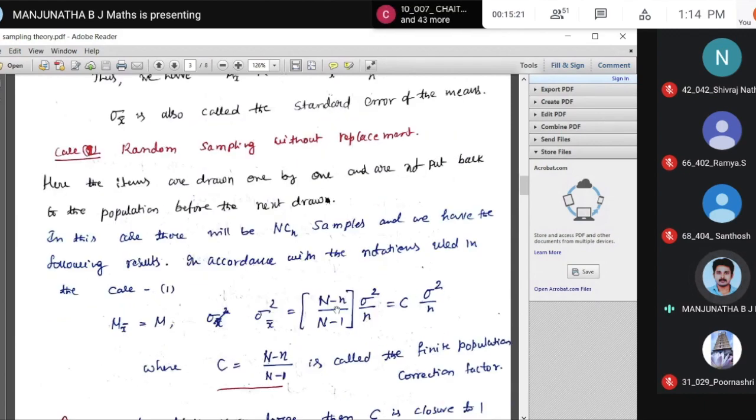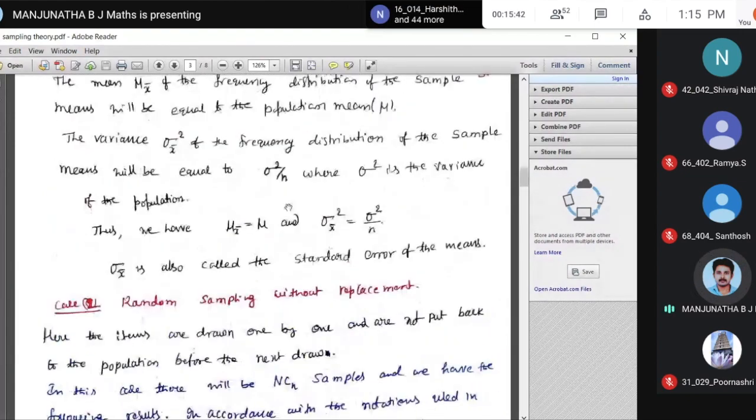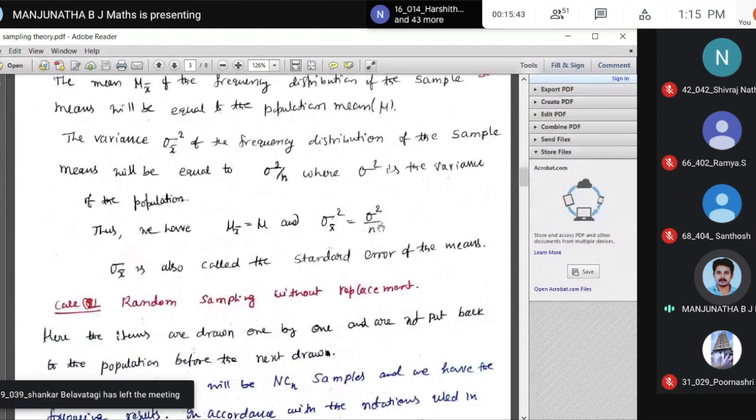So in this case, NCn samples, we have the following results in accordance with the notations used. Here also, with replacement or without replacement, you compute the mean of the sampling mean, that is equal to the mean of the population, and variance, that is equal to what? Whereas with replacement, sigma x bar square is sigma square by n.